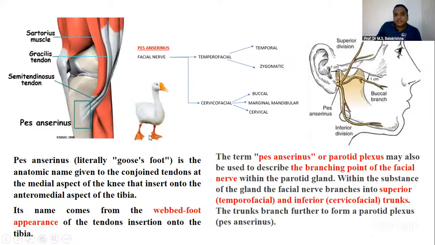See this foot? This is called pes anserinus, the duck foot. This is the same in our muscle also: sartorius, gracilis, and semitendinosus. Just now the question was framed, right? It comes down and all these 3 muscles form a duck-shaped foot. You see here the web shape. It looks the same, and the same thing is seen here also. So that is your pes anserinus or parotid plexus. It is the point from where the dividing into 5 branches takes place.